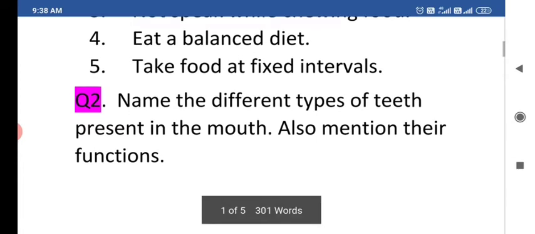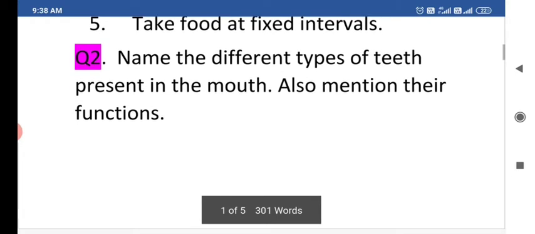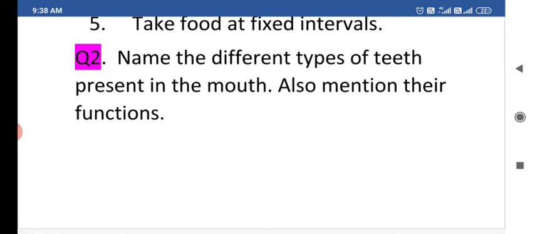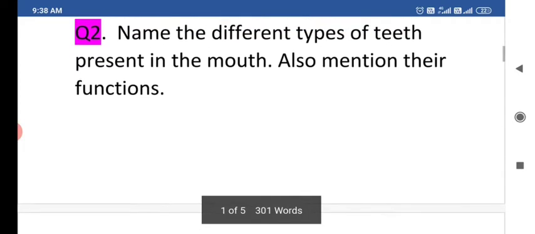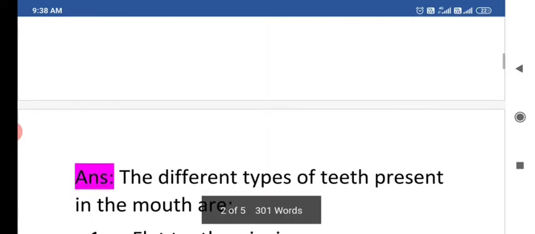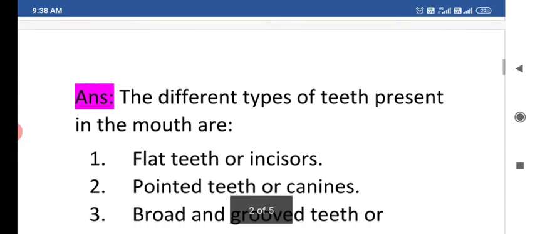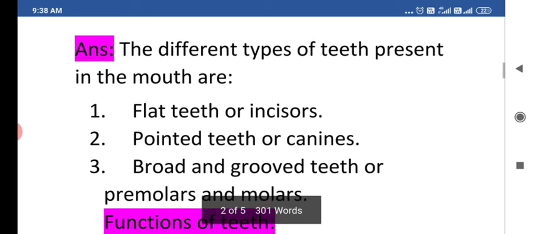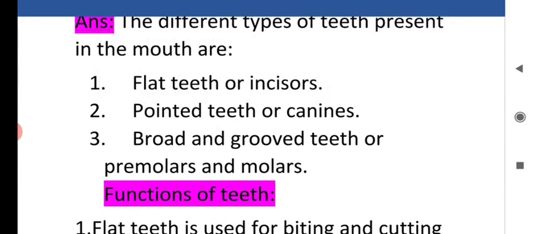Now the second question: name the different types of teeth present in the mouth and also mention their functions. First of all, we will name the different types of teeth. As you remember, the different types of teeth present in the mouth are, first of all, flat teeth or incisors.